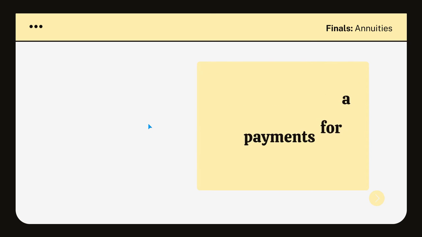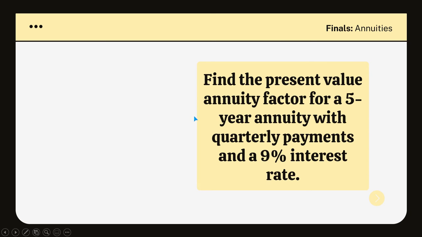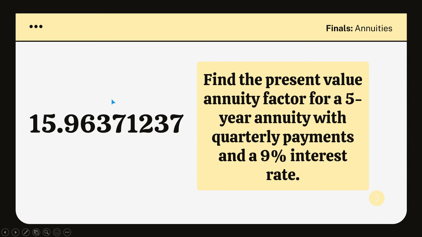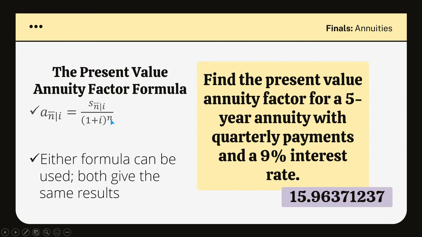Okay, next. Find the present value annuity factor for a 5-year annuity with quarterly payments, okay, remember that, and a 9% interest rate. So, the answer is 15.96371237. How are we able to get that?